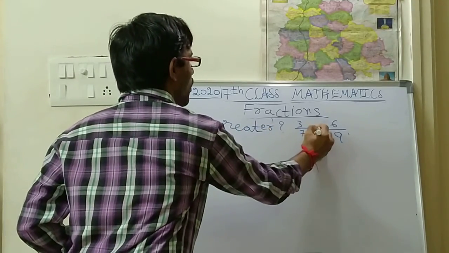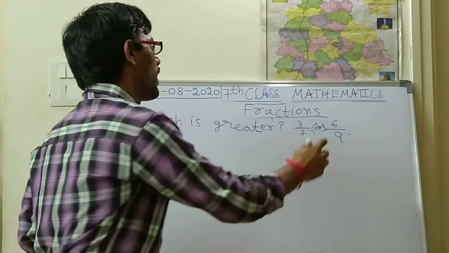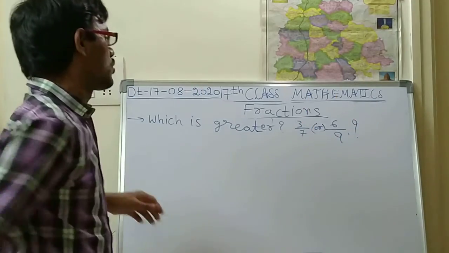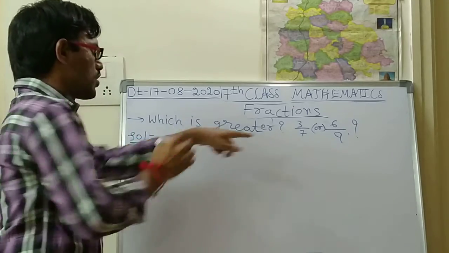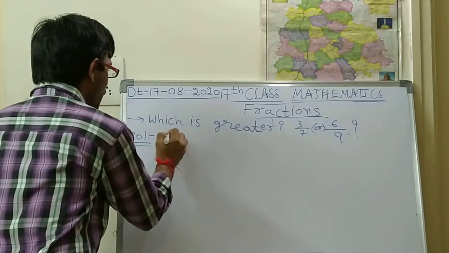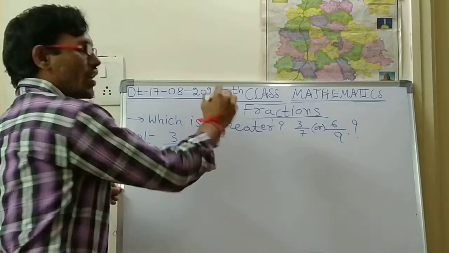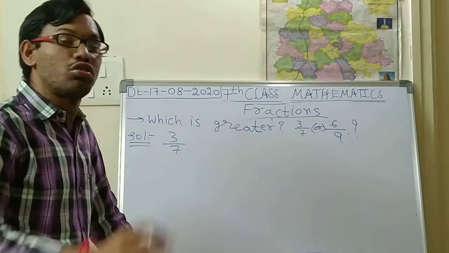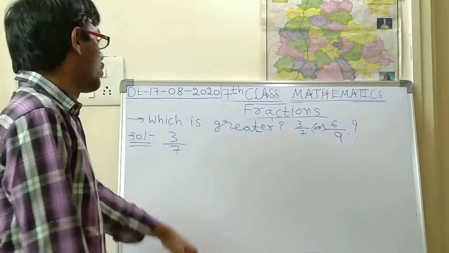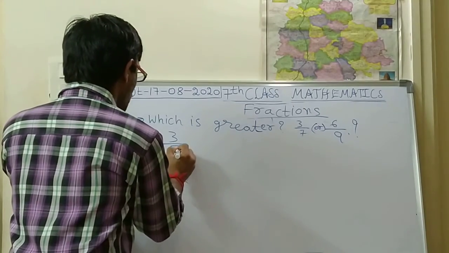So, first solution. How can you say? First, what is the first number? 3 by 7. For this 3 by 7, you should do the LCM. How should you do it?